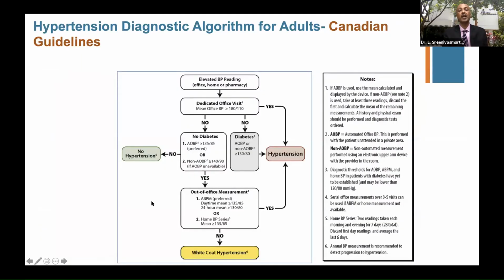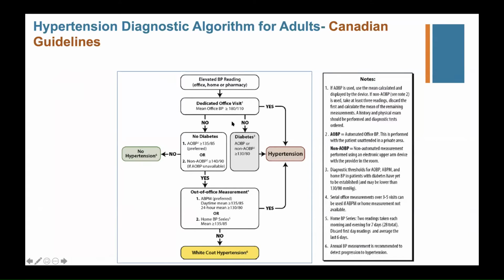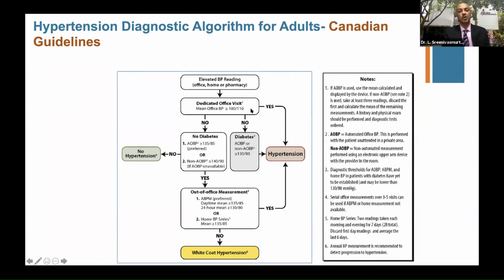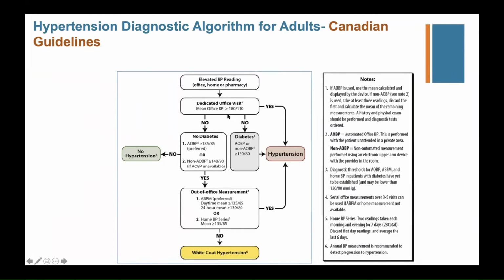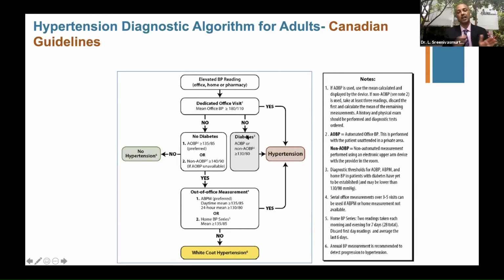Diagnosis, again, I brought in another one for adding on to some more confusion. That's the Canadian guidelines, where it talks about elevated BP once crossed more than 180. Okay. Elevated BP, when you cross more than 180/110, it's clearly diagnosed. But when it's not 180/110, it's more than 130/85, 135/85, and with diabetes, the diagnosis lowers down to 130/80. Without diabetes, it is 130/85. So this is how you proceed.